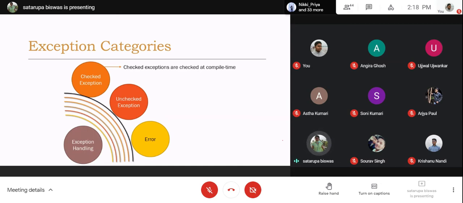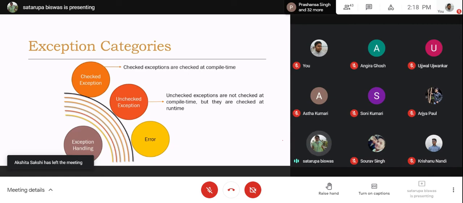So what are unchecked exceptions? Those are not checked at the compilation time. So when they are going to occur, they will occur at runtime. When the user program is executed, at the time of compilation you have checked the code, there is no syntactical error, there is no semantic error, everything is in place. But when you are trying to run it, due to some reason, some value or some data has been generated, and that is basically creating the error for you. So that is the unchecked exception, which you cannot detect at the time of compilation.